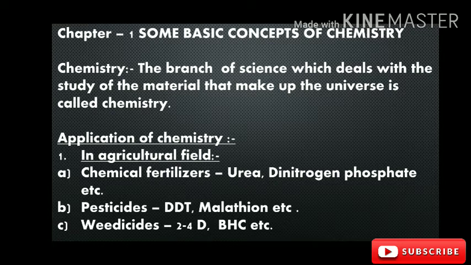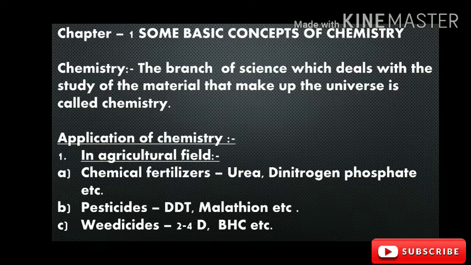It means the whole material which makes up the universe is known as chemistry.